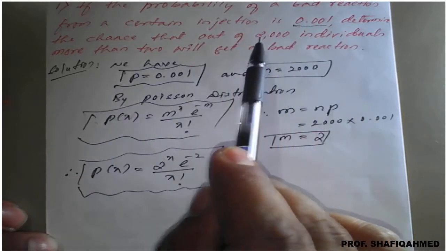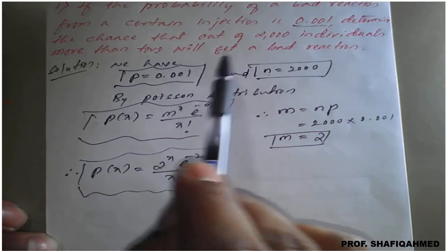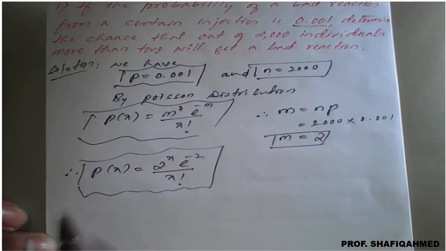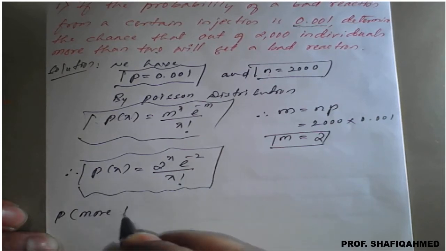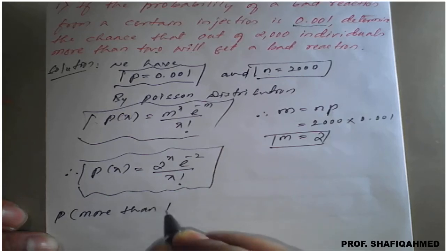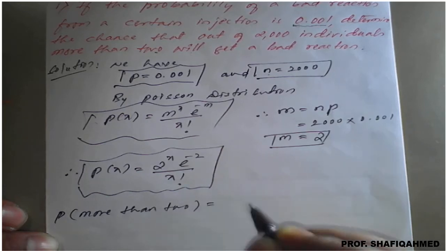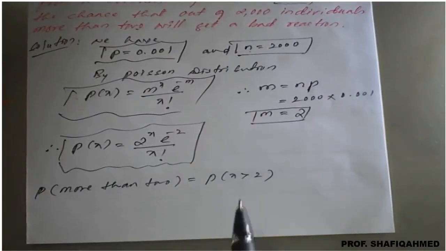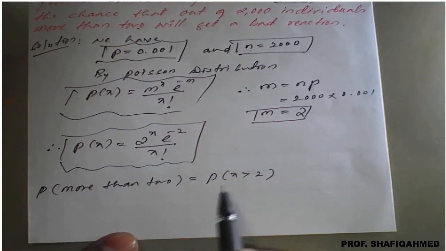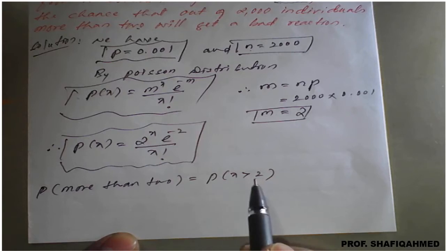We need to find the probability that more than 2 will get a bad reaction, which means P of x greater than 2.